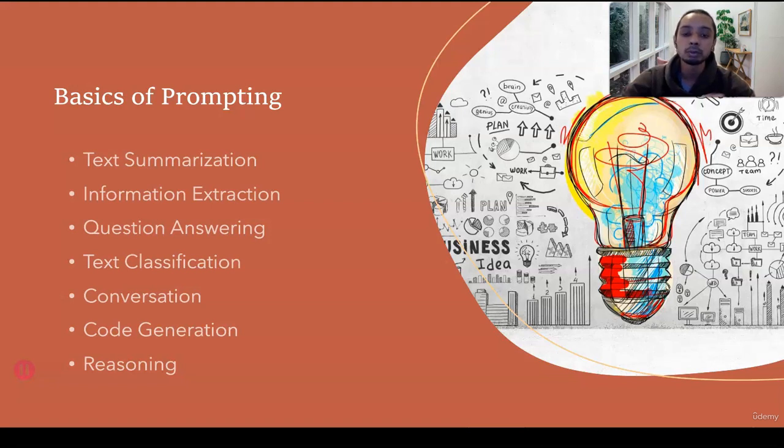After that, we look into code generation. If you're new to coding, this is your opportunity to learn and understand how coding works. By using these large language models, coding has become really, really easy because all you need to do is understand the basic tasks that are required, and the rest of the code is actually written by the model itself. You just need to know the basic theories of coding.